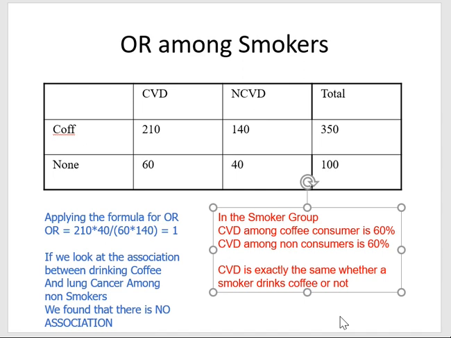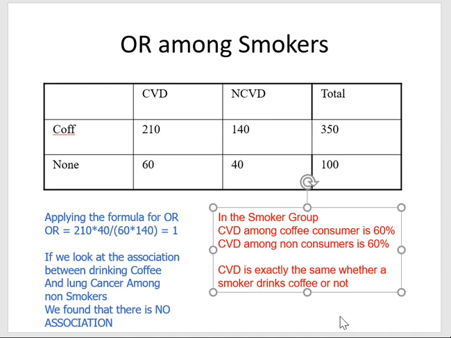So what we're seeing is the following. Considering non-smokers, whether they drink or do not drink coffee, that doesn't do anything to CVD. There is no relationship between coffee and CVD. If you consider smokers, if they take coffee or they do not take coffee, again, that doesn't change anything with regard to their CVD. So no relationship between CVD and coffee among the smokers. No relationship between coffee and CVD among non-smokers. So it should make sense that there's no relationship between CVD and coffee.